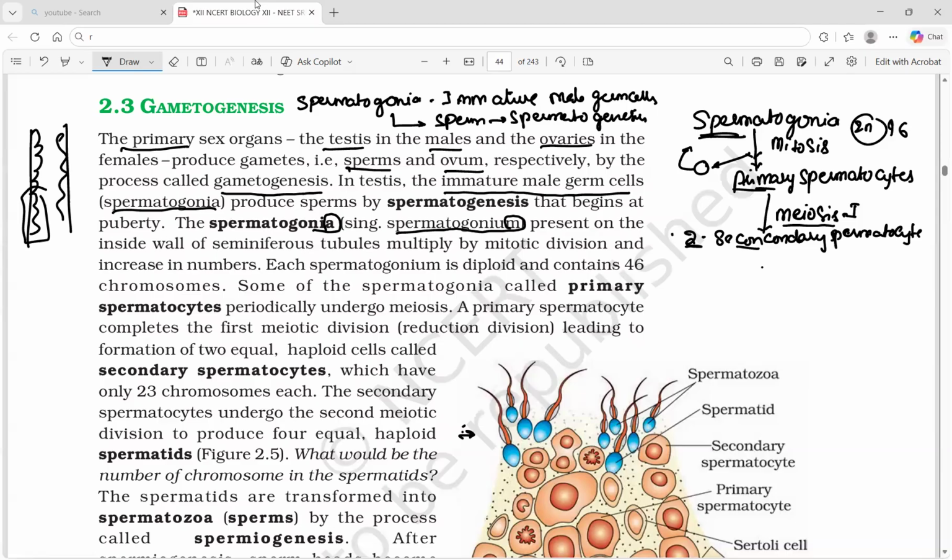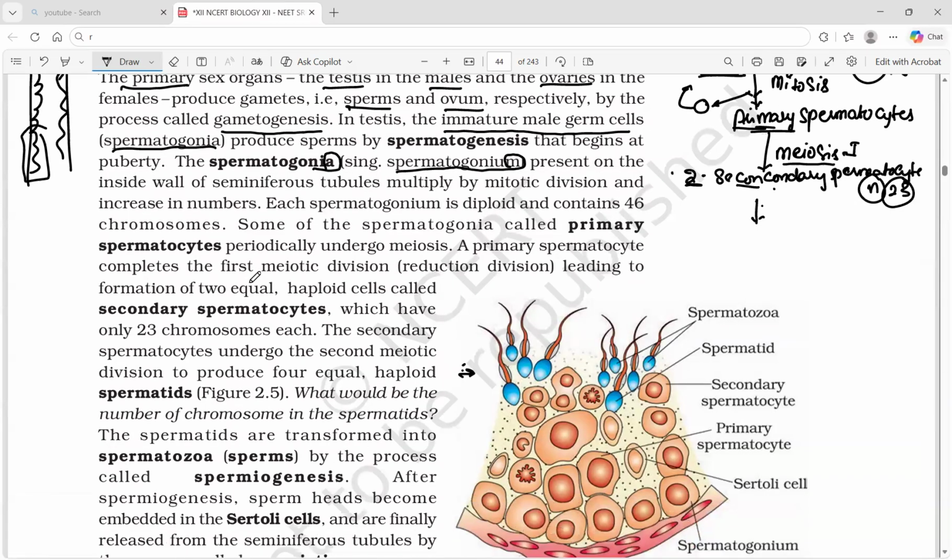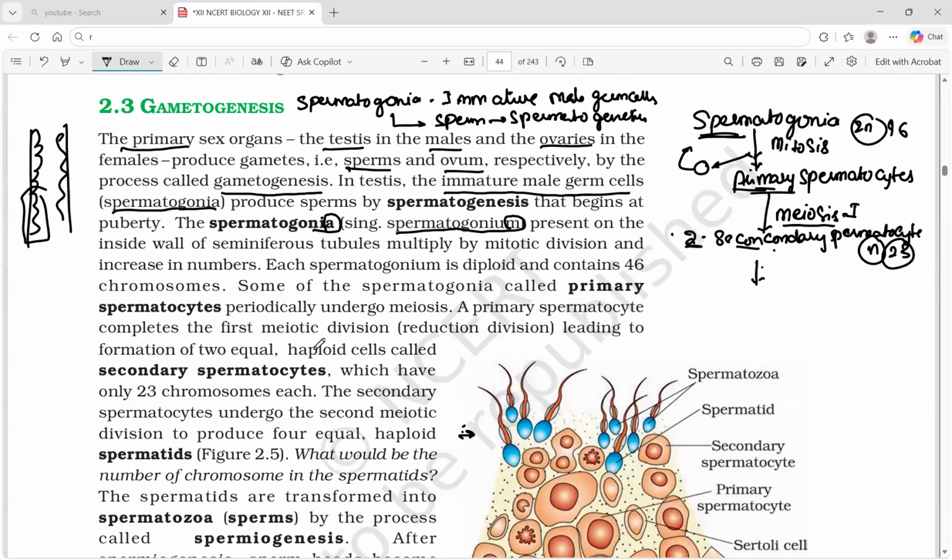A secondary spermatocyte has only 23 chromosomes, that is haploid. Meiosis 1 of the primary spermatocyte results in the haploid secondary spermatocyte with 23 chromosomes. The secondary spermatocyte undergoes the second meiotic division to produce 4 equal cells.